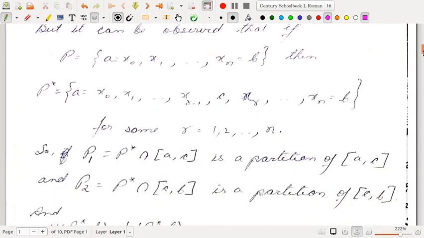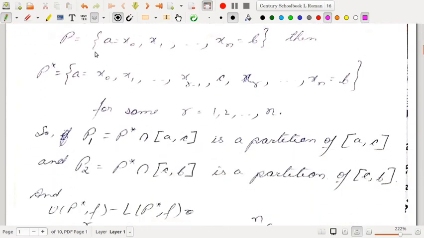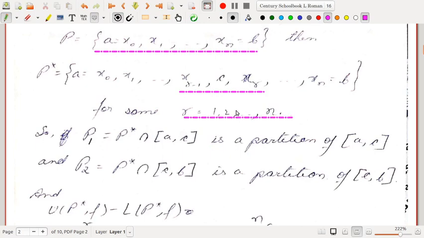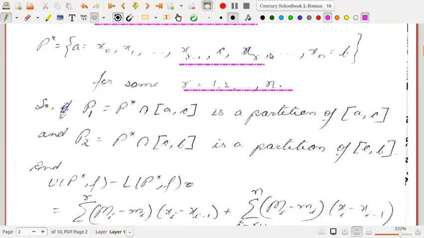So you observe that if P is this partition, a equal to x0, x1, x2 up to xn, c is a point inside [a,b], so c will be lying somewhere between some x_(r-1) and x_r, for some r equal to 1 up to n, right? So c will lie between two of these points of the partition.